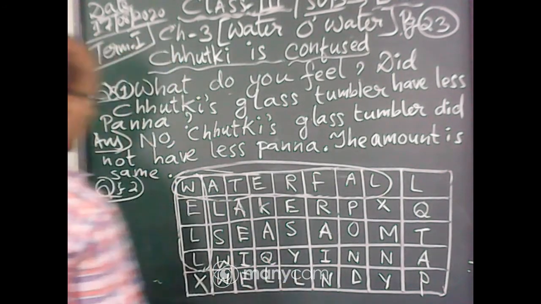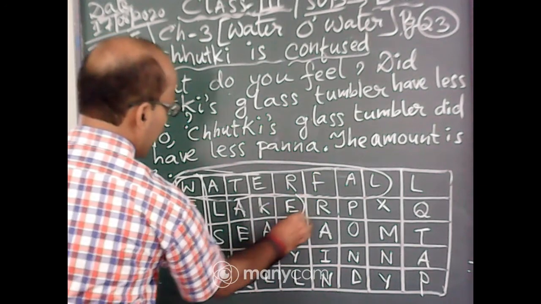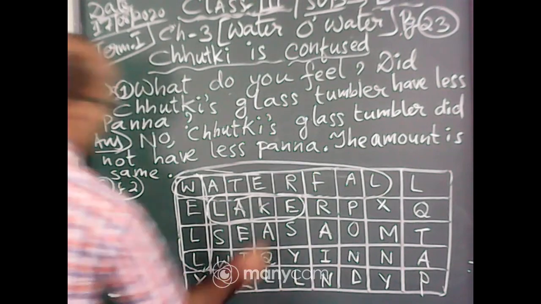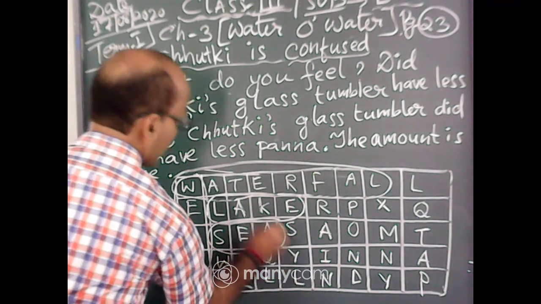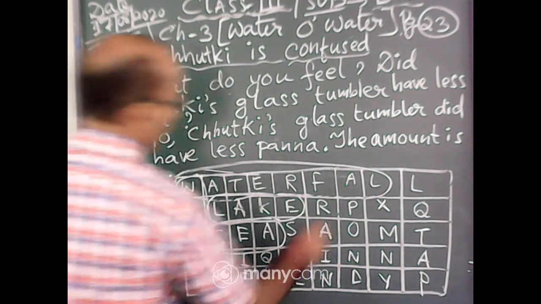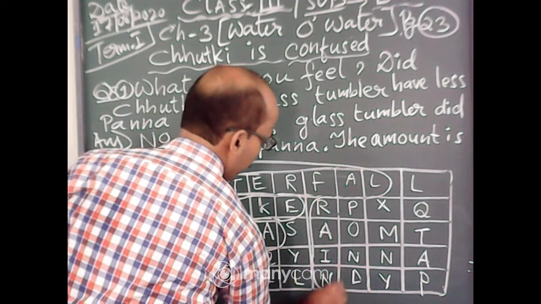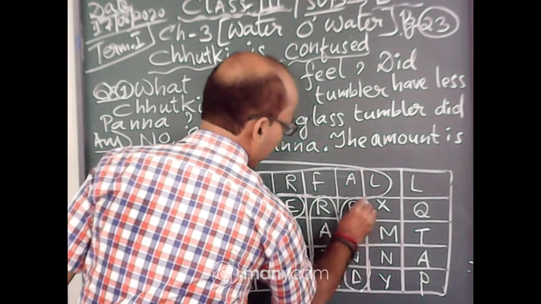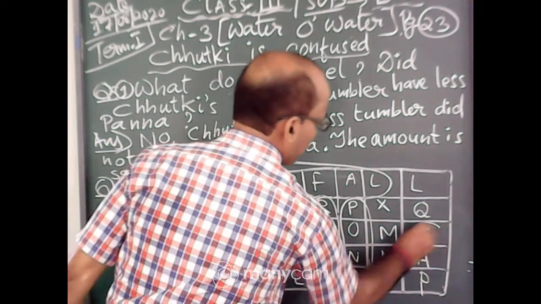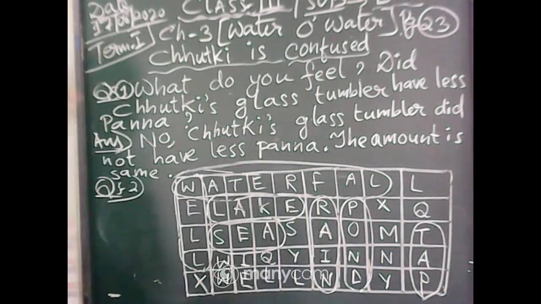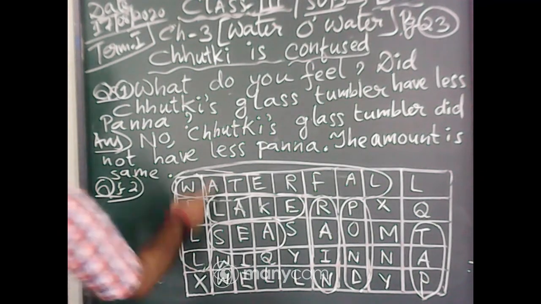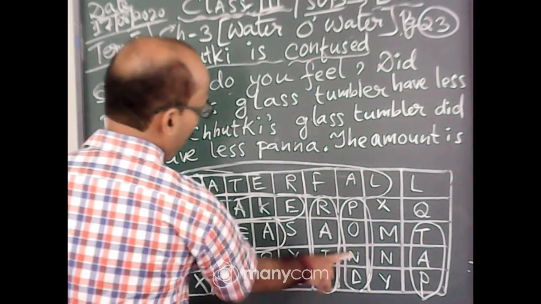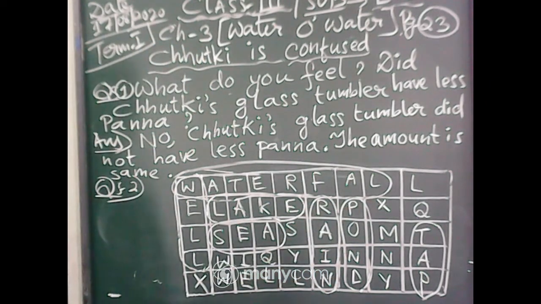Lake, then sea, then rain, then pond, then tap. So waterfall, well, lake, sea, rain, pond, tap, these are different sources from where we are getting water.